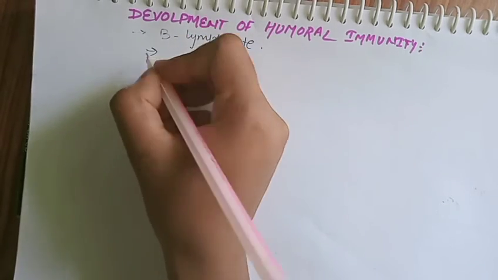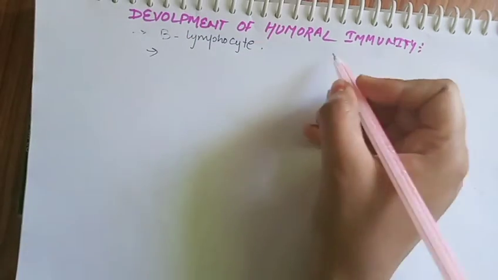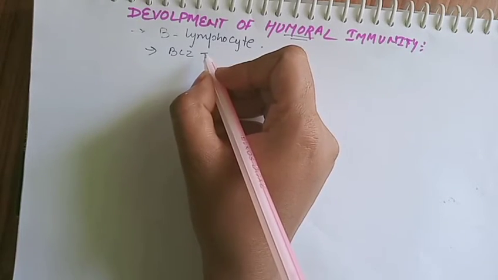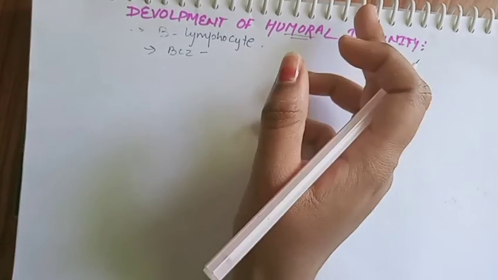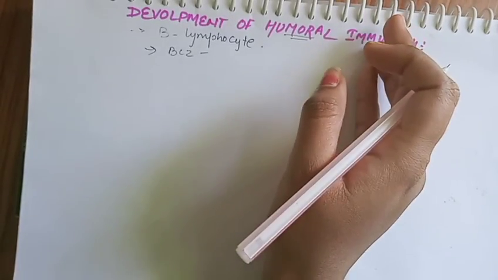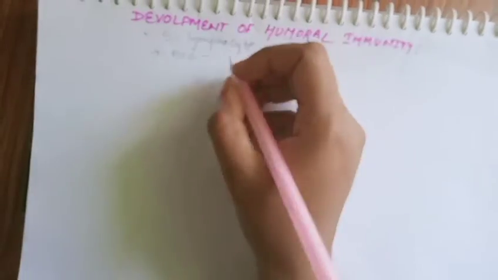Next, why is it called humoral immunity? Because it deals with blood. The B lymphocyte secretes antibody into the blood and the lymph, and blood in the Latin term is known as humor.